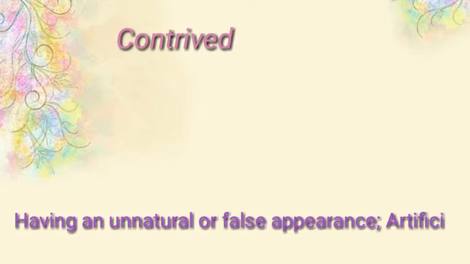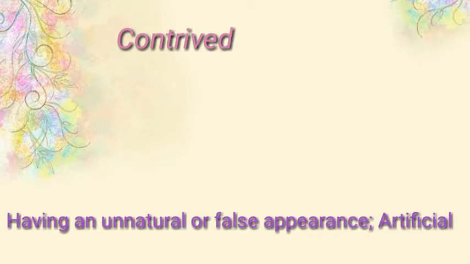Next word is contrived. Contrived means having an unnatural or false appearance. Something is artificial, something is fabricated. There are two words, so you can use either contrived or fabricated. It's all up to you what you want to use. Both words have the same meaning, which is having an unnatural or false appearance. So you can say contrived, or you can also say fabricated. Both have the same meaning.